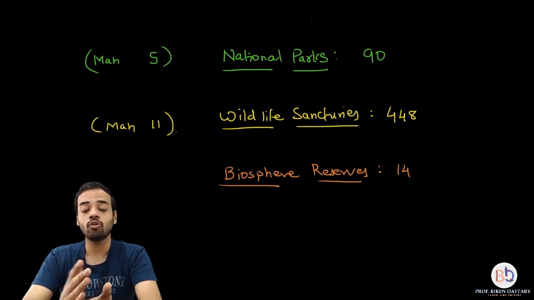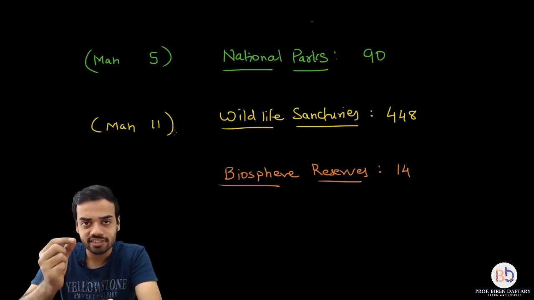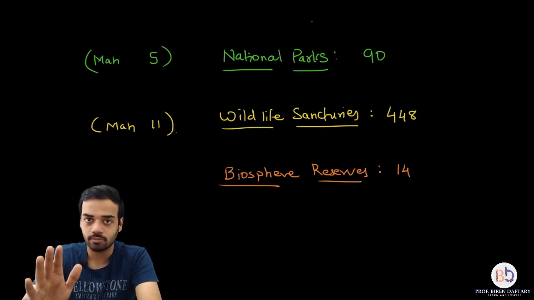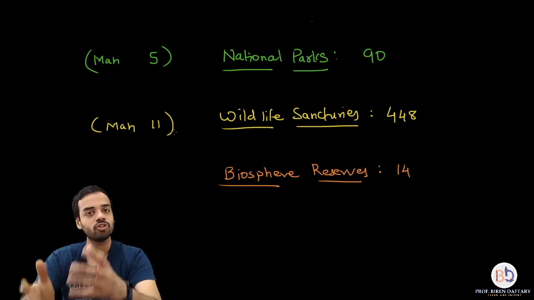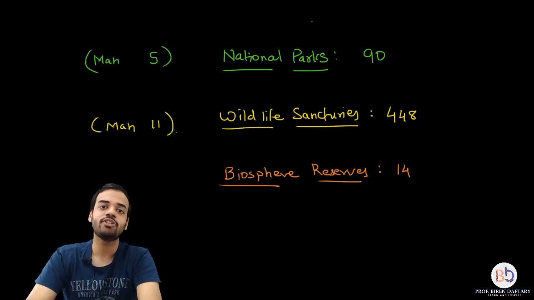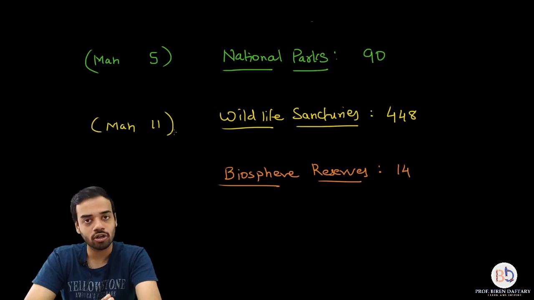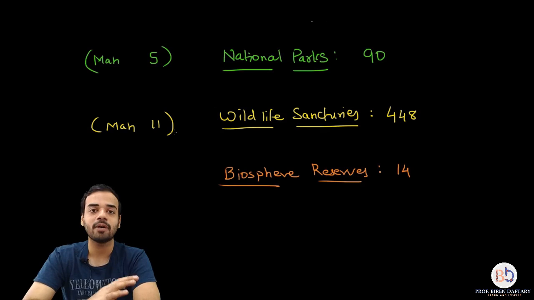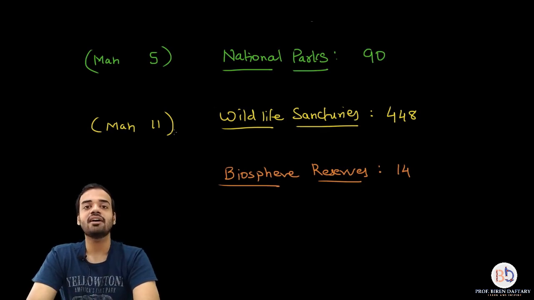It is not allowed, whereas in a wildlife sanctuary some amount of economic activities of human beings are allowed, only some amount, right? Because basically both the areas are where animals and plants are in their natural habitat and you want to preserve them, so human activities are not allowed. But in sanctuaries some amount of activities are allowed. In national parks no activities are allowed.